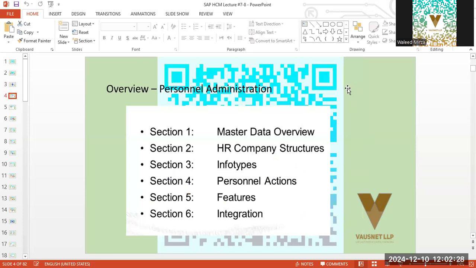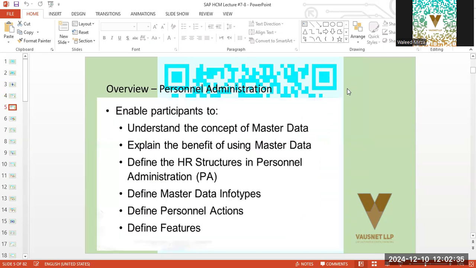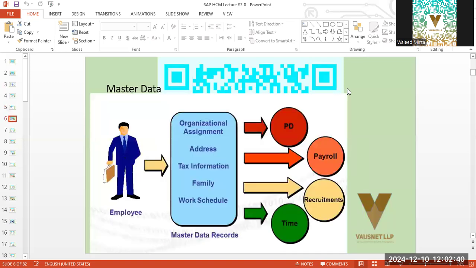So what we are going to actually cover is master data, company structures, info types, personal actions, features, integration, and you will be able to get an overview and understanding of what personal administration is about.